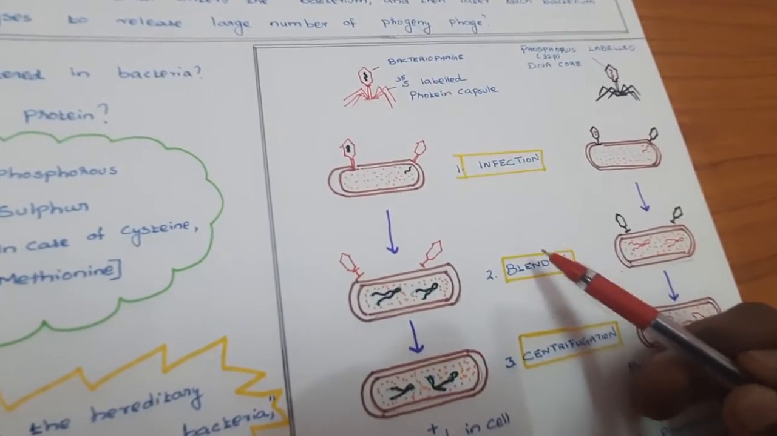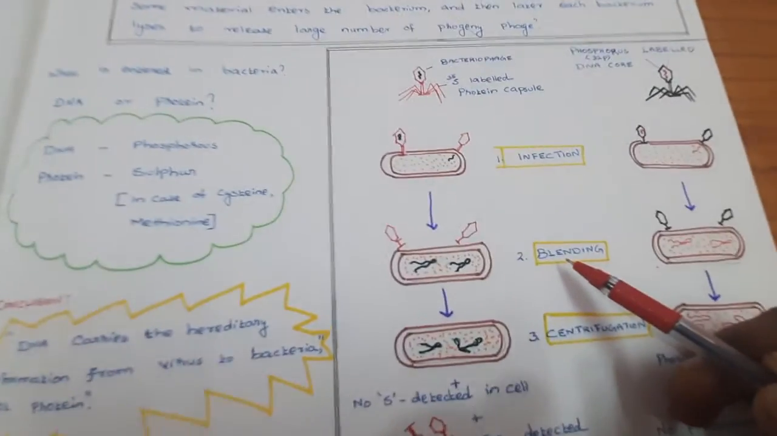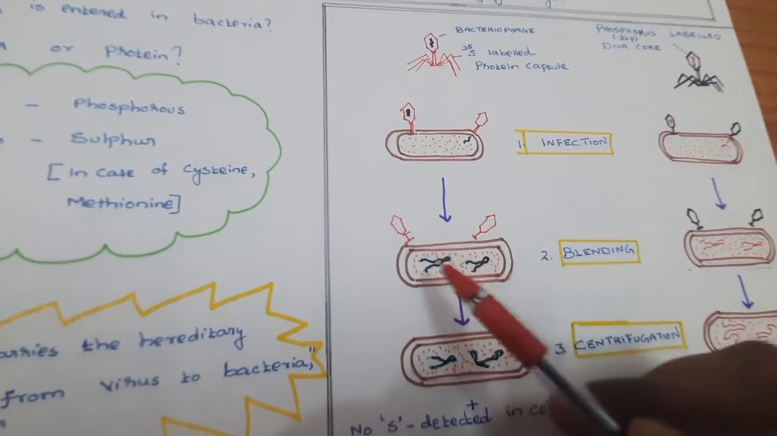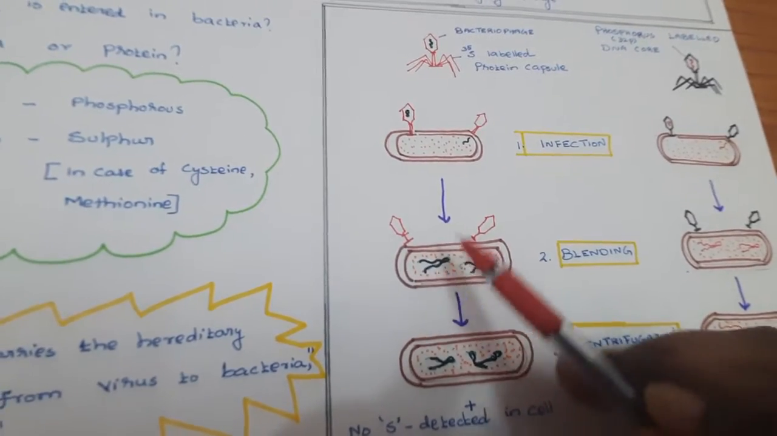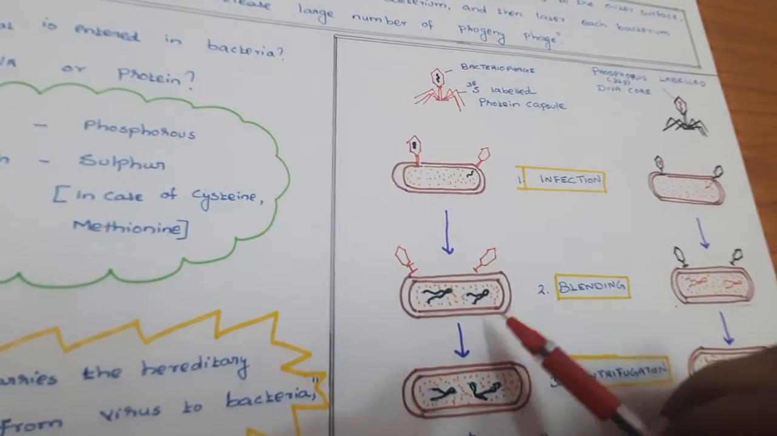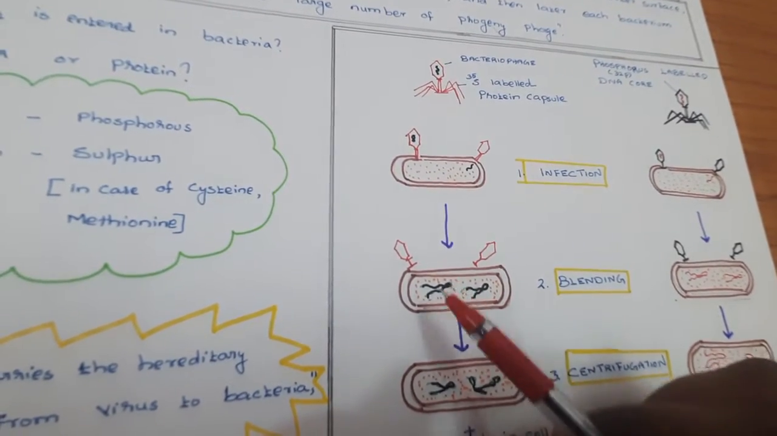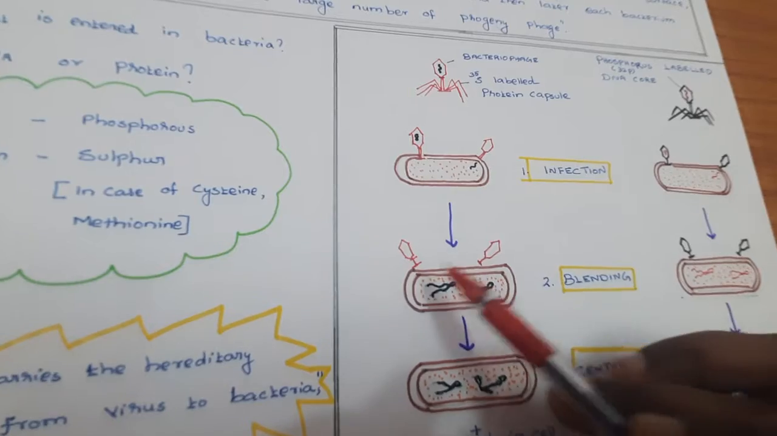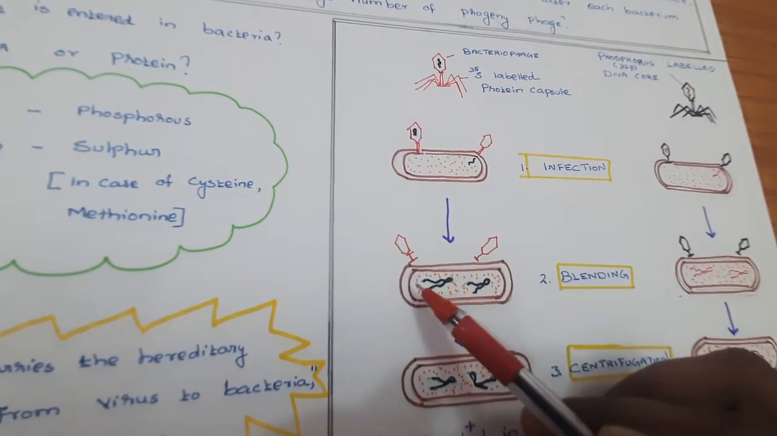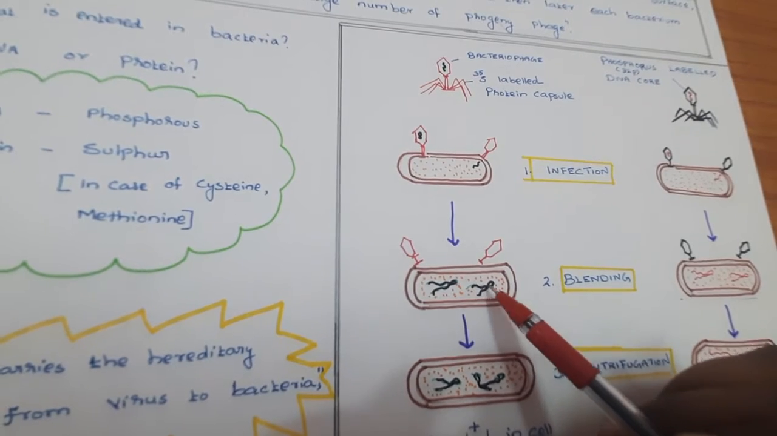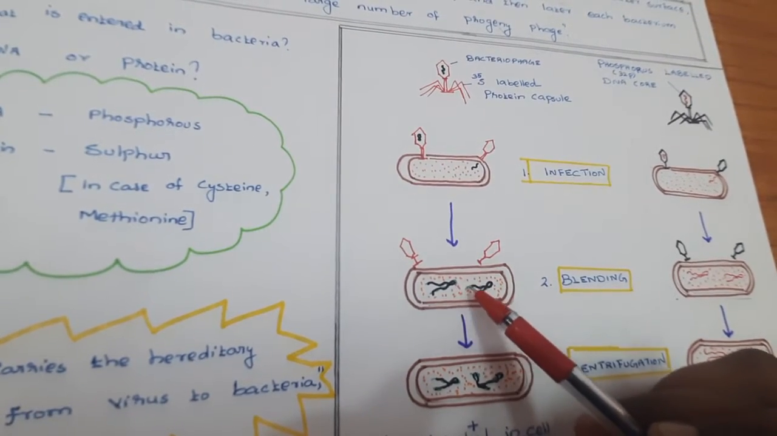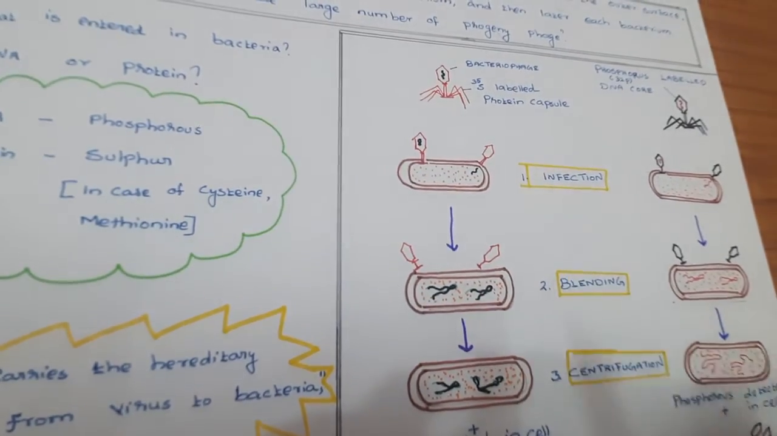Then the next step is blending. This means it is subjected to a blender, like a mixie. One blender is there, like a kitchen blender. Slight shaking, so that the loosely adhering particles are separated and the bacterial cells remain intact. That is blending.